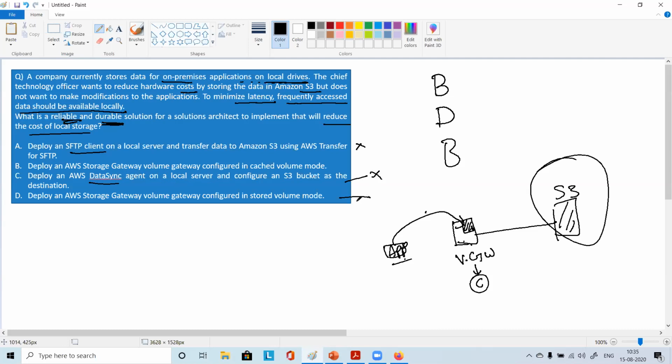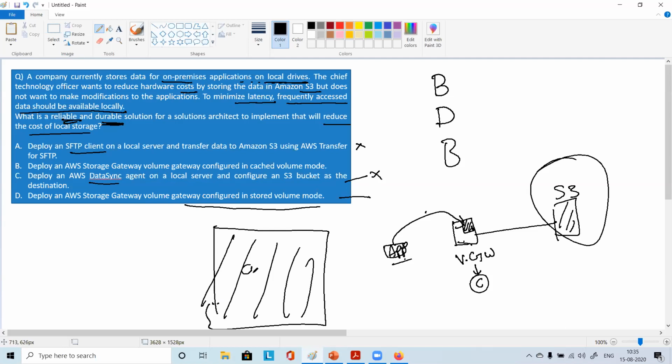Now comes the D option, deploy an AWS Storage Gateway, volume gateway configured in stored volume mode. In this stored volume mode, you will have the gateway where you'll have all data, and then you have the application, and you have all data, and then you will have the backup in S3, right? So here latency is minimized, very good. And you have the durability, that's also great.